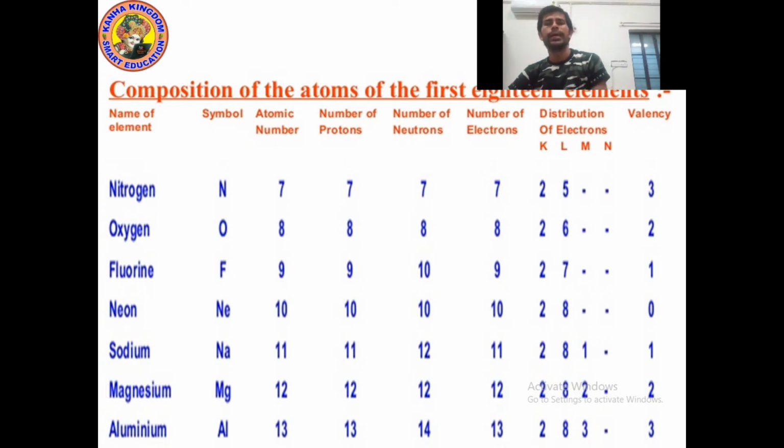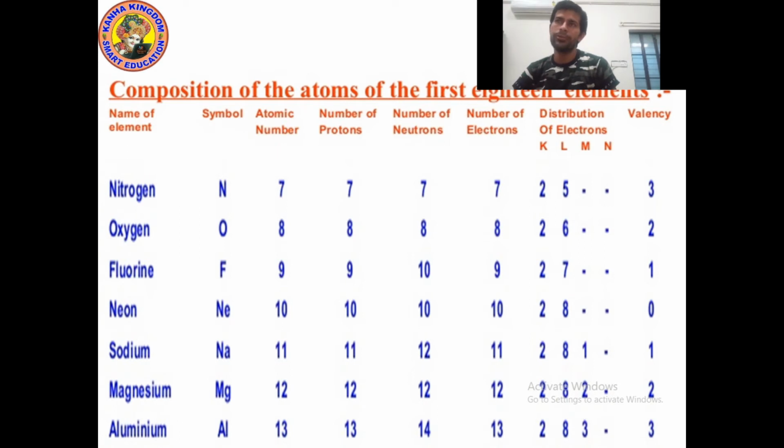Okay. Next is neon. Symbol is Ne. Atomic number is 10, and number of protons also 10. Number of neutrons also 10. Number of electrons is also 10. Here for the distribution of electrons, in the K shell we can fill 2 electrons, so 10 minus 2 is 8. In the L shell we can fill 8 electrons and the remaining electrons are 8, so we will write 8 in the L shell.